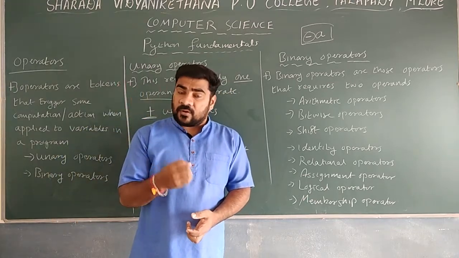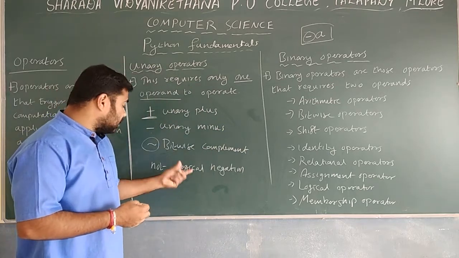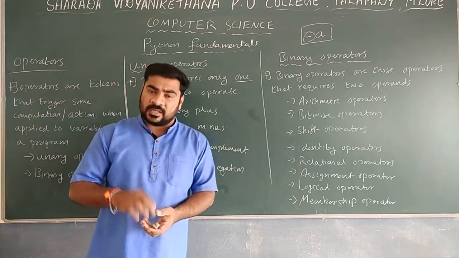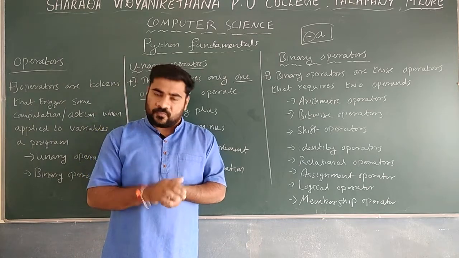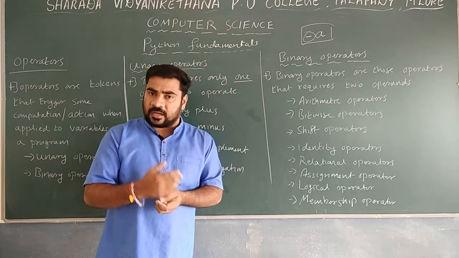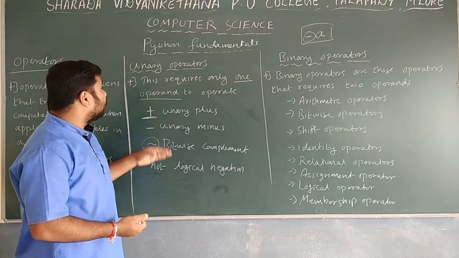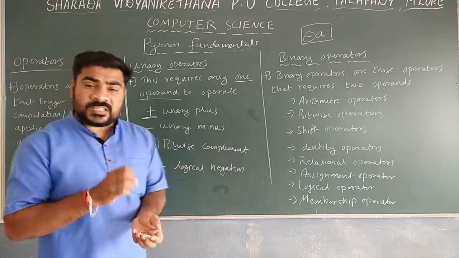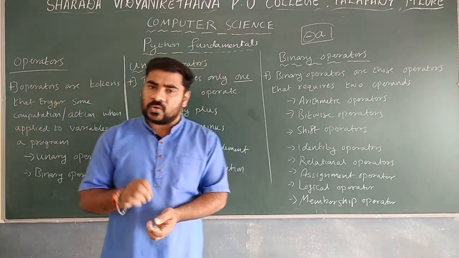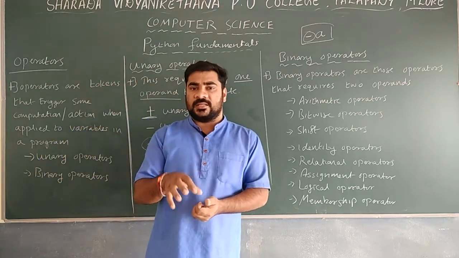In that, if you want to perform the logical negation, in case of logical operators, you will find the opposite of that. Not means if the condition is true or not true. If you want to find like that, then we are making use of the not operator. These are the different unary operators. Remember, this unary operator will perform based on only one operand. Only one operand is required to perform the operations in case of unary